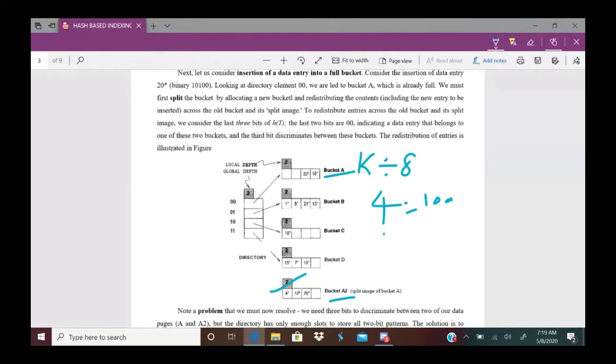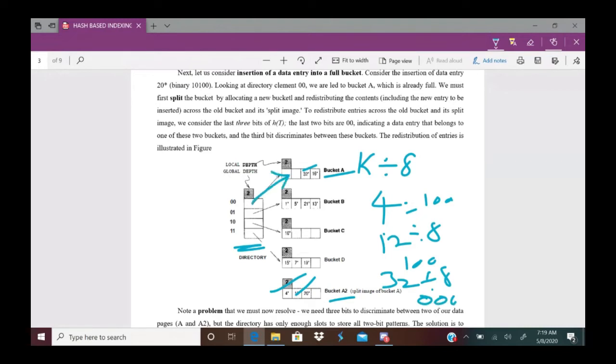And 12 mod 8 is again 4. That also should go into the 100 pointer. Here the directory is not doubled in this image, it will be shown in the next image. Don't confuse. And 32 mod 8 is 0. 0 means the 000 bucket. So that's why this 32 is here.